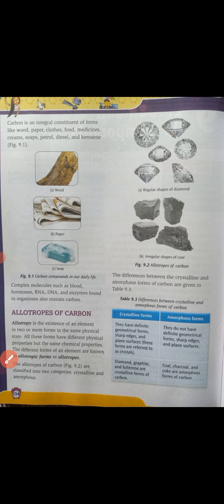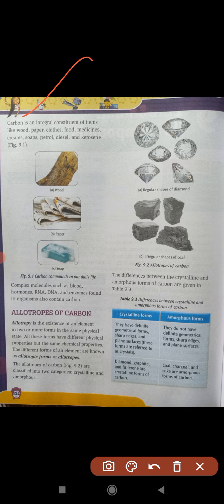Now move to the second page. You can see carbon is an integral constituent of items like wood, paper, cloth, food, medicine, cream, soap. So everywhere carbon is present. Complex molecules such as blood, hormones, DNA, RNA, and enzymes found in organisms also contain carbon. About 90% of compounds contain carbon, basically carbon and hydrogen. Hydrocarbons is a chapter you will read in senior classes. More than 90% of organic compounds are made of carbon, and hydrogen must be there.